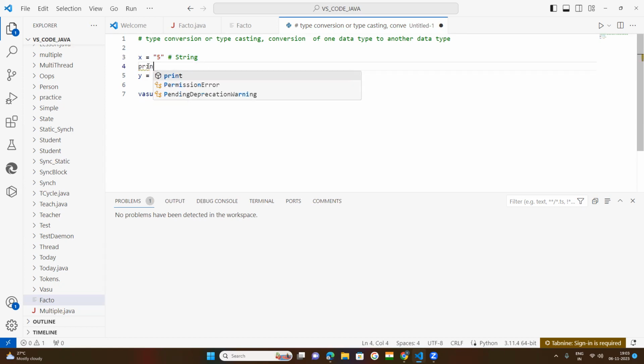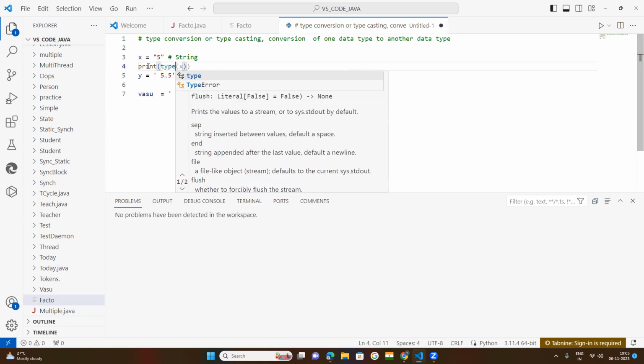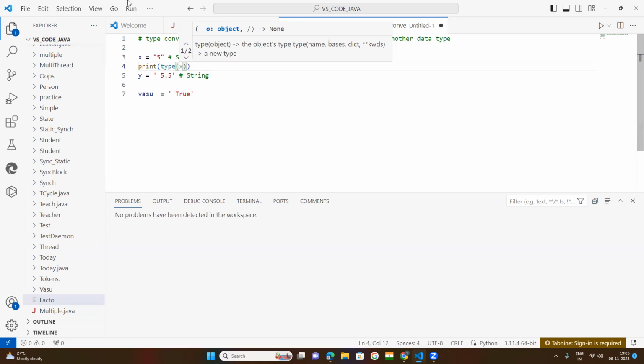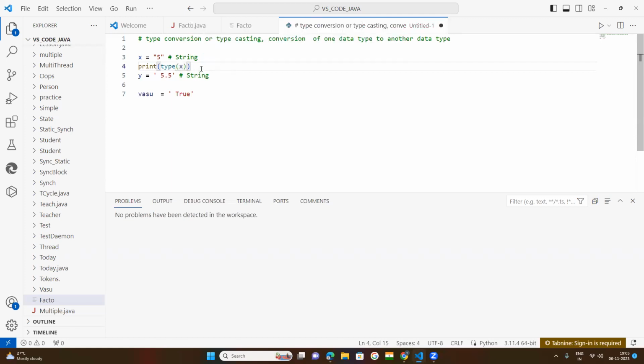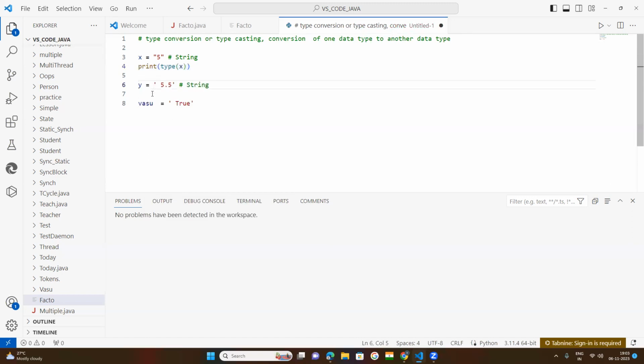If you are not sure whether it is a string, believe me, there is the print function, and in between put another function, type, and now pass that variable x. Now you will get the output as string. Now here, you copy this, paste here, and pass the variable here, like y. y is the variable here.